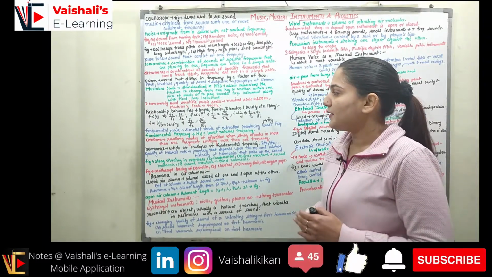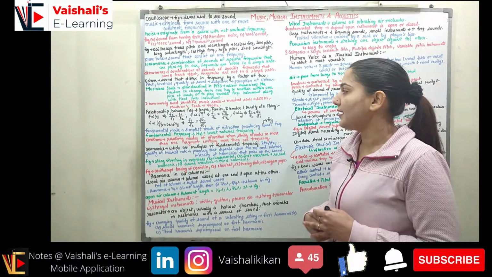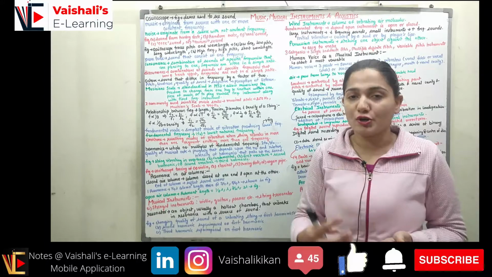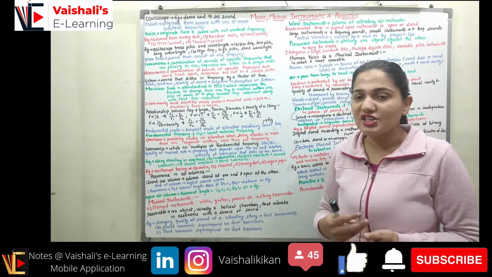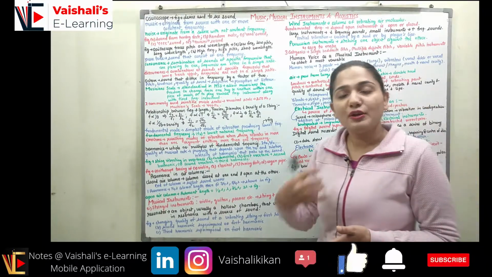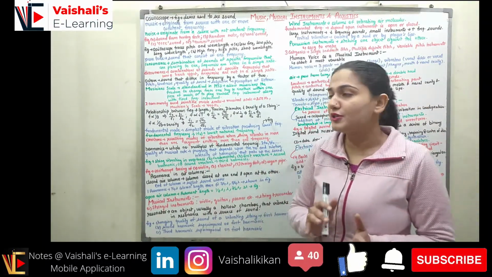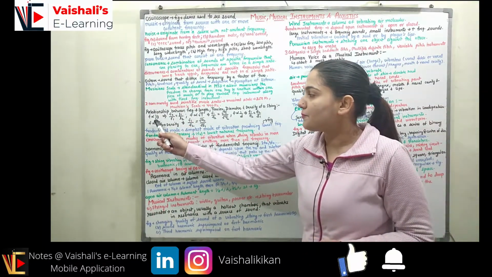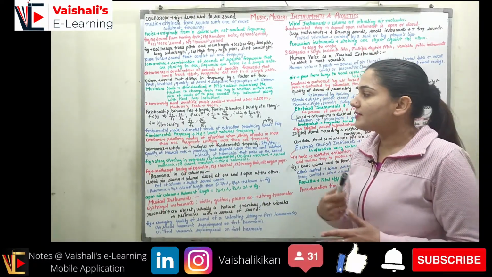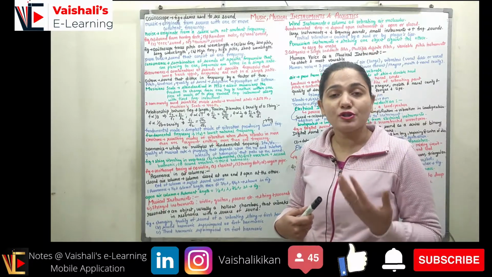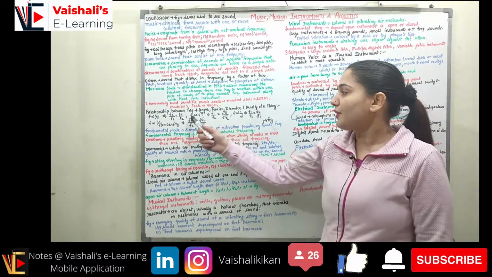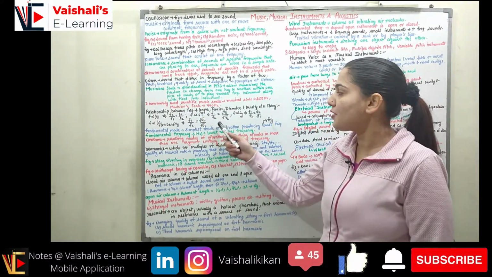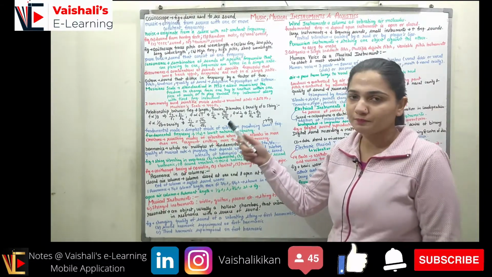Coming to the relationship between frequency and length, tension, diameter and the density of a string. The string's frequency will depend upon a lot of parameters like its length, tension, diameter and density. The frequency of a string is inversely proportional to the length, so I can represent F2 upon F1 as L1 upon L2, or F proportional to 1 upon L. The frequency of a string is directly proportional to the square root of the tension force. So frequency is proportional to under root of T, where T represents the tension force. So I can represent F1 upon F2 as under root T1 upon under root T2, right?